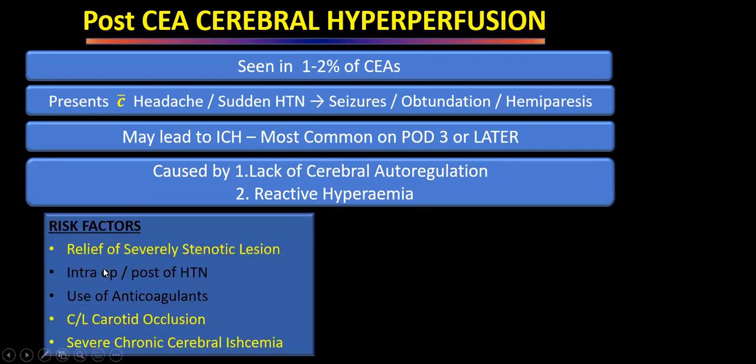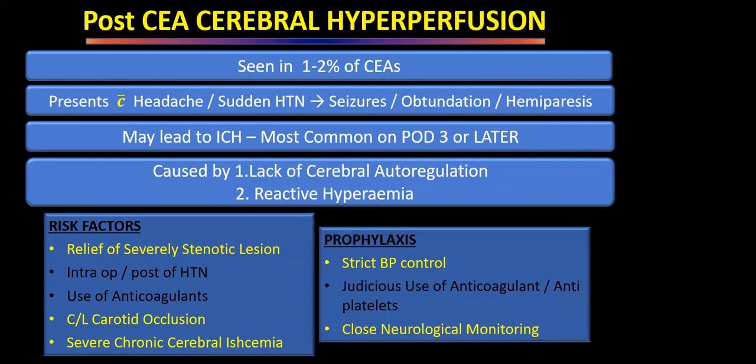If the patient had a very severe lesion to start with, we have to be watchful. If there was a lot of hypertension during the surgery or postoperative period, the patient is likely to develop hyperemia. If we have used anticoagulation, or the patient had atrial fibrillation, so we have done a carotid endarterectomy and on day 2 or 3 we have started warfarin or azithromycin, these patients are likely to have cerebral hyperperfusion. Whenever there is contralateral carotid occlusion and long-standing cerebral ischemia, these patients are more likely to develop cerebral hyperperfusion. We must control the blood pressure strictly, use the anticoagulant very judiciously, and monitor these patients closely.